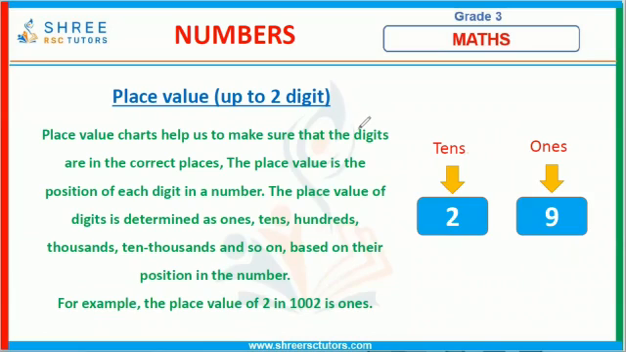This is place value. Place value of 29: this is the ones place and that's the tens place.